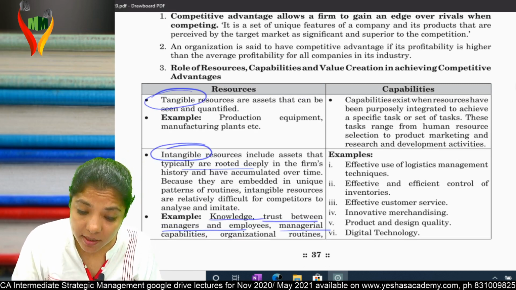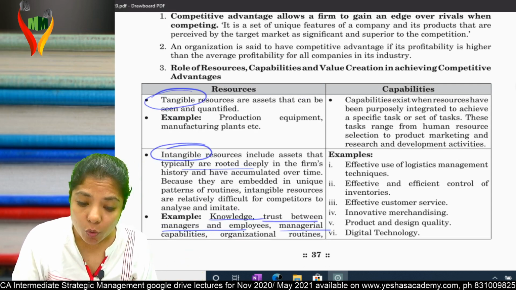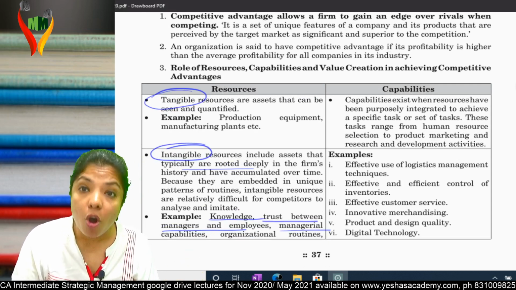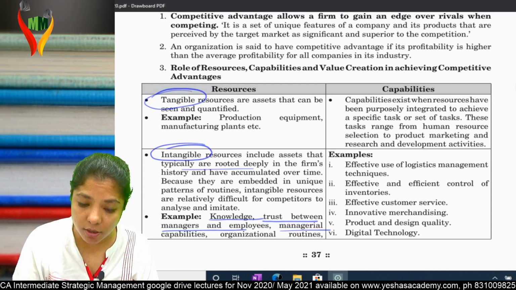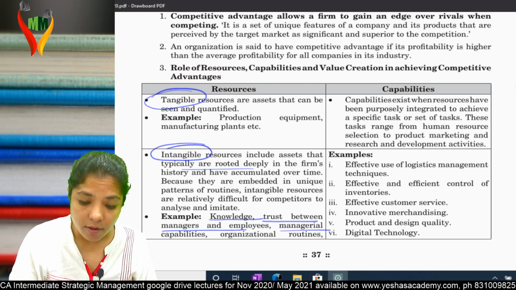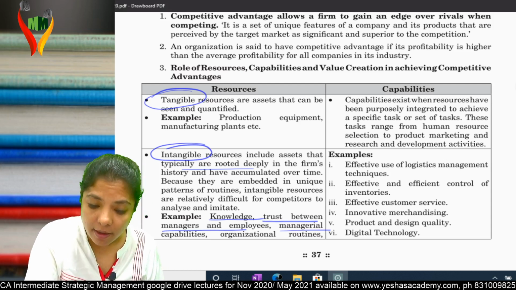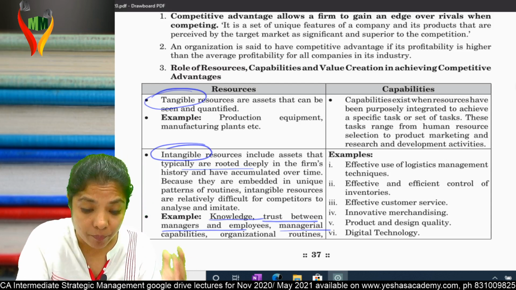Next, capabilities. Capabilities exist when resources have been purposefully integrated to achieve a specific task or set of tasks. These tasks range from human resource selection to product marketing and R&D activities. For example, effective use of logistics management techniques. Understand what they are trying to say?